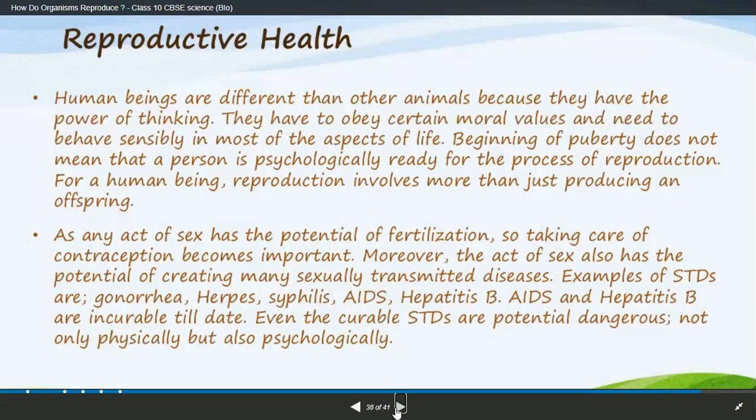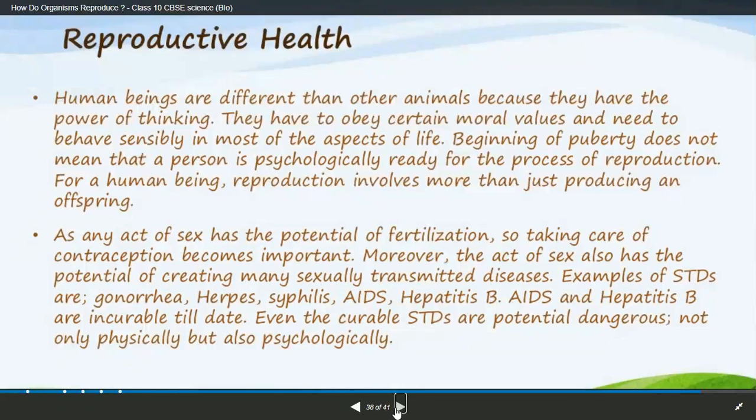For human beings, reproduction involves more than just producing offspring. As an act of sex has the potential of fertilization, taking care of consequences becomes important. Moreover, an act of sex also has the potential of transmitting many sexually transmitted diseases. Examples of STDs are gonorrhea, herpes, AIDS, syphilis, hepatitis.